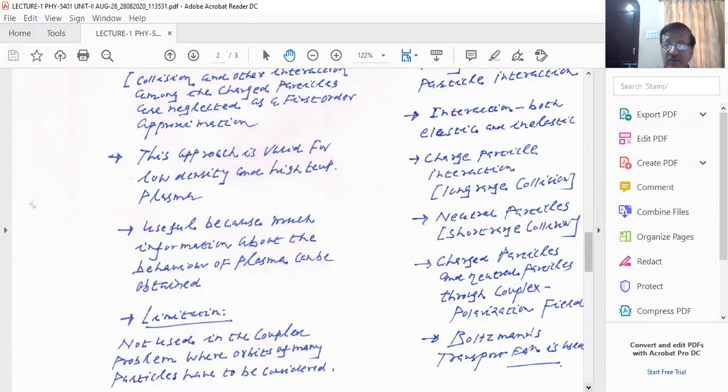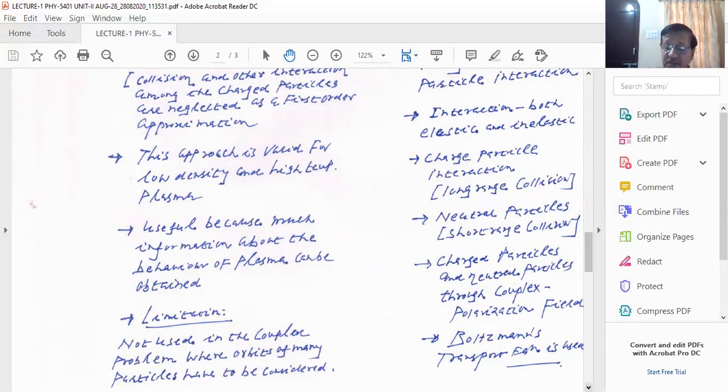So with this brief introduction to plasma physics, we study plasma with orbit theory, a single particle approach, where we study each particle separately without considering its interaction with neighbors, or you consider a group of particles moving together and consider the interactions, and then that is basically considered as a macroscopic study of plasma.